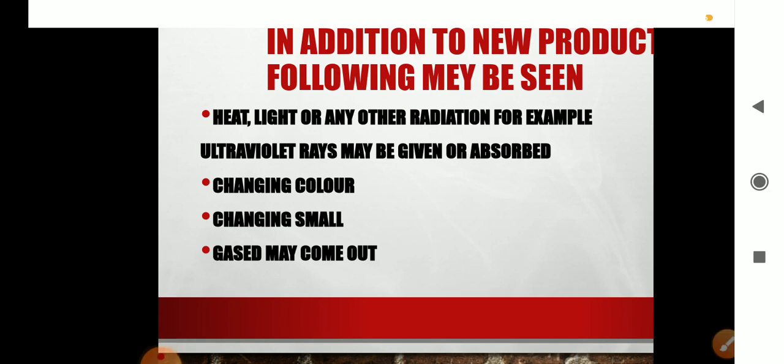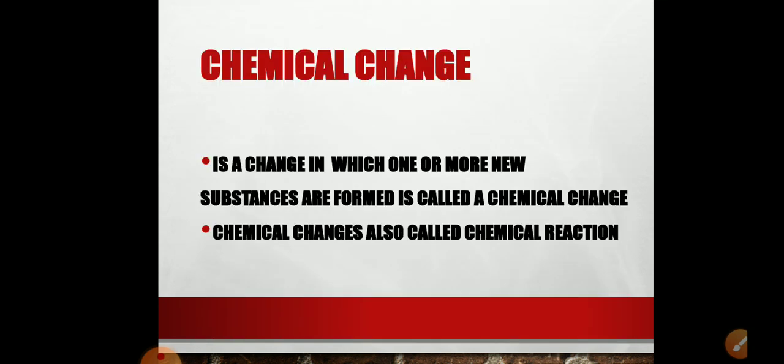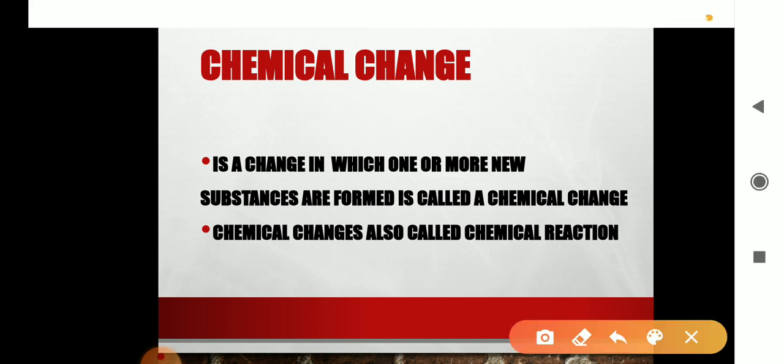Okay, let's start the next topic of the chapter, and the topic is chemical change. Chemical change is a change in which one or more new substances are formed. That change is called chemical change, and this is also called chemical reaction. You can say chemical change or chemical reaction. In this, new substances are formed.